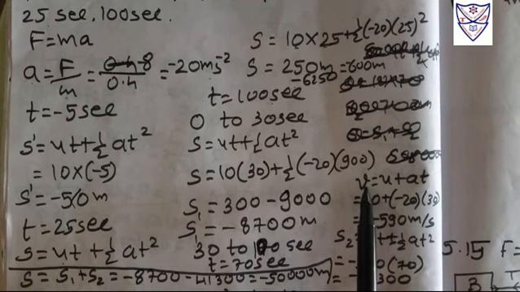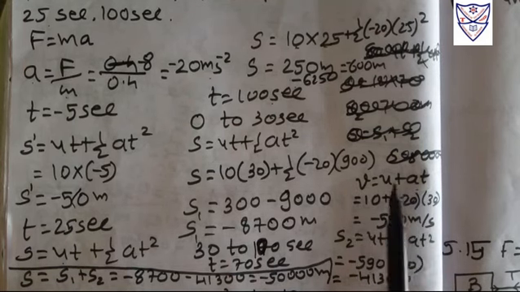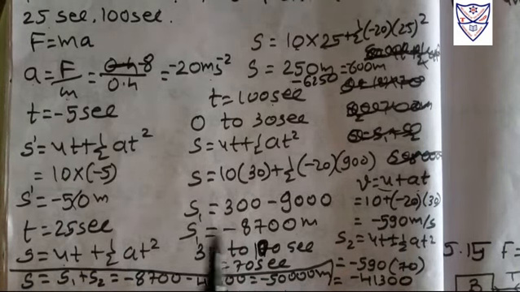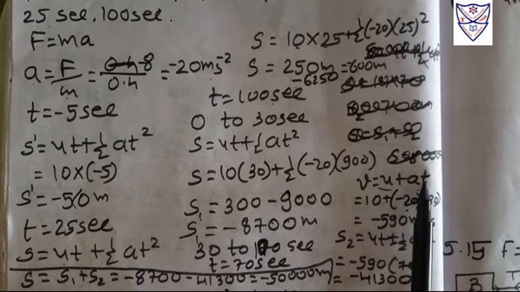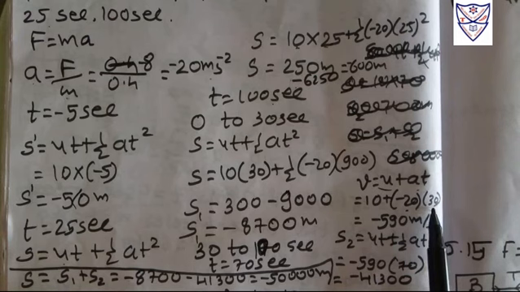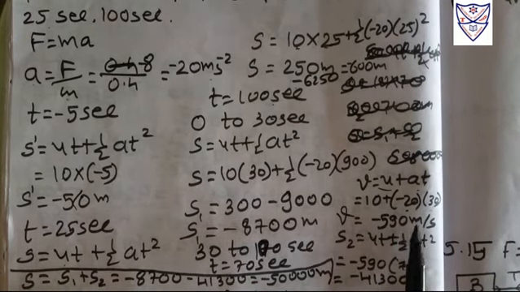So we need to start from the first equation of motion, v equal to u plus at. What is our initial velocity? That is 10. Acceleration up to 30 seconds is minus 20, and time is 30 seconds. So the final velocity at 30 seconds is v equal to minus 590 meters per second.